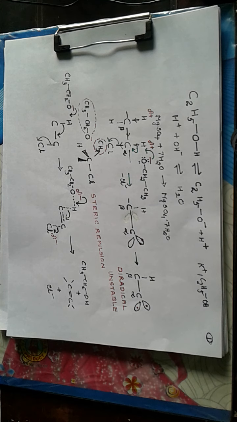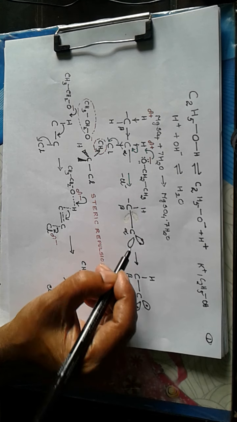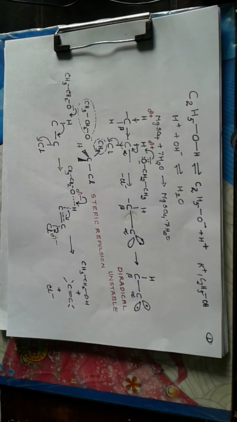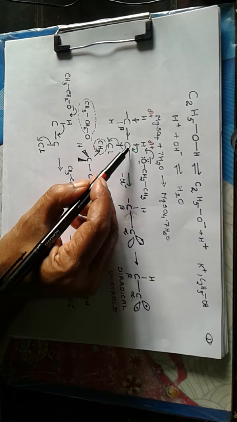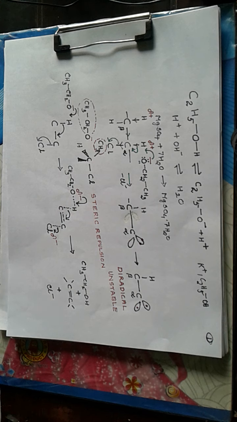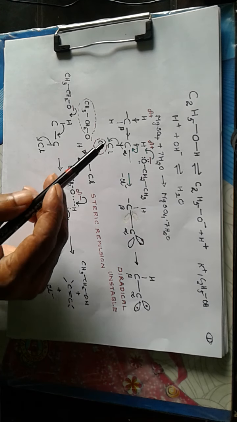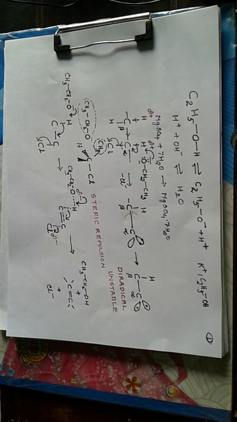Now these two are hybrid orbitals, and they have the same energy, so one electron will be transferred to this orbital and we get what is called a diradical. Now the diradical will possess a very high potential energy, free energy. Due to the breakage of bonds here, the energy given to breakage of bonds is acquired by the radical and it is highly unstable, so there is no chance for formation of this diradical, which is unstable. Now another chance is the attack over beta hydrogen.